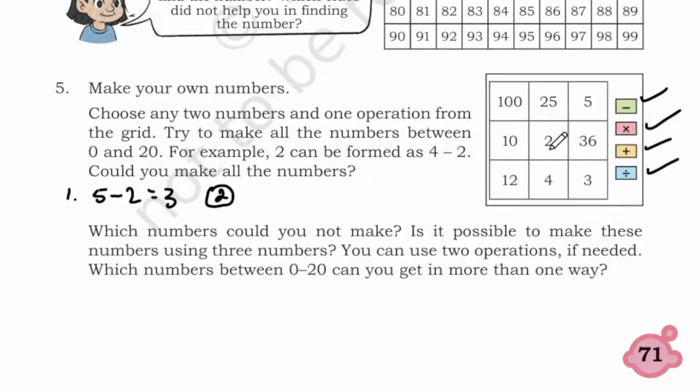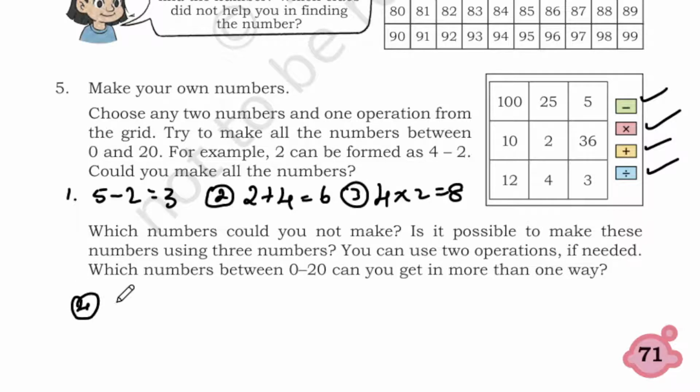Next I have 2 plus 4, 6. Then one multiplication, 4 into 2, 8, and we will do one division.